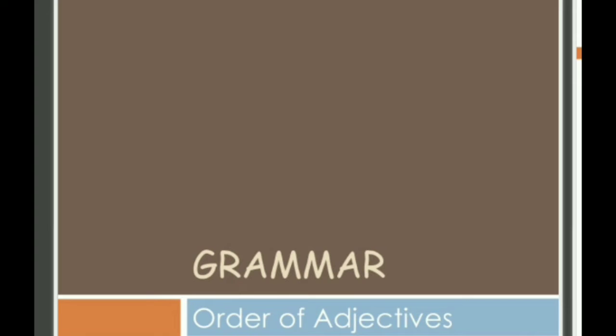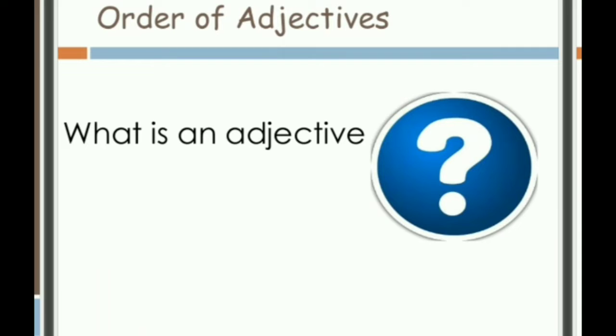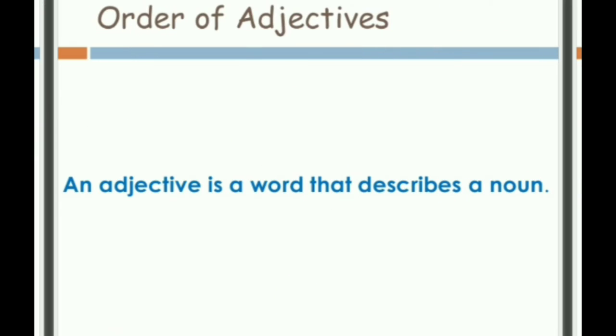Okay students, so we'll move further in adjectives and we'll come to the order of adjectives. So what is an adjective? We know this by now. I think everybody knows what an adjective is. An adjective is a word that describes or modifies a noun or a pronoun. I have explained in earlier videos also that if you don't understand anything, just go by the name.